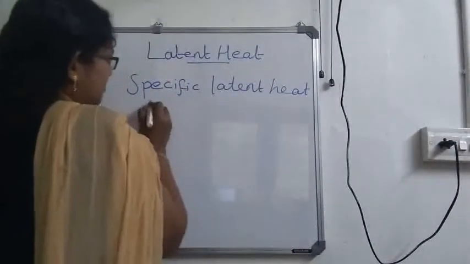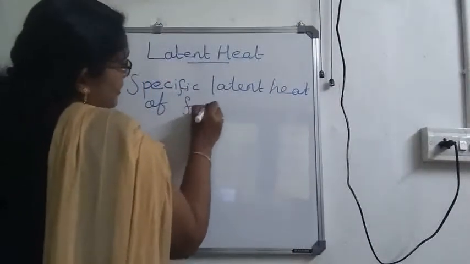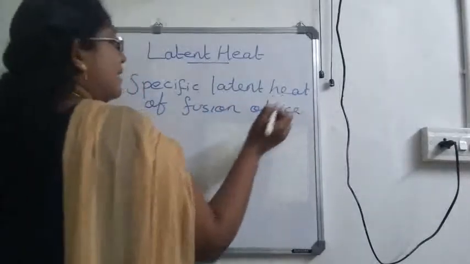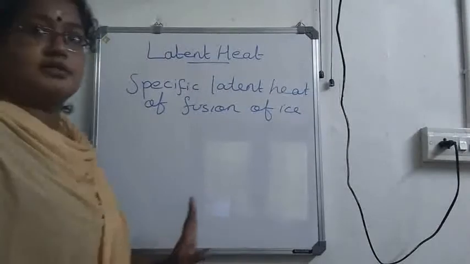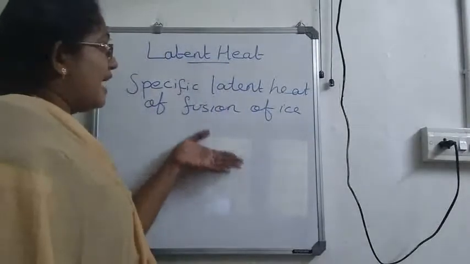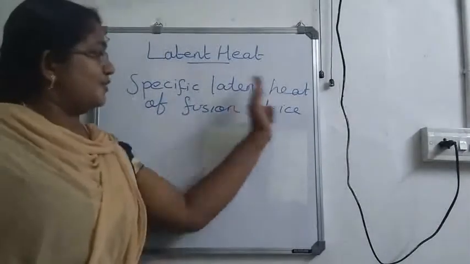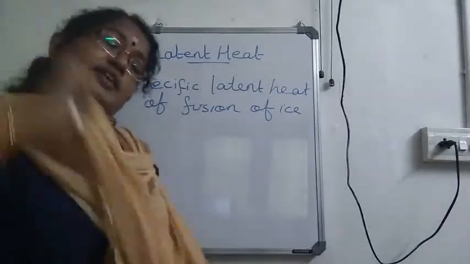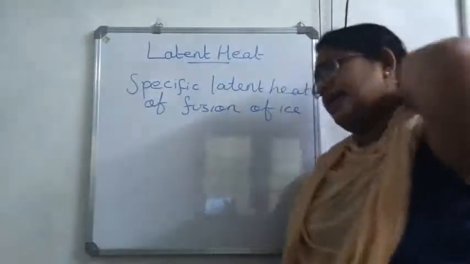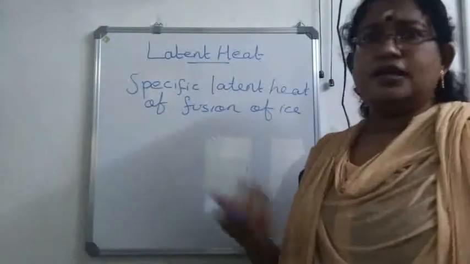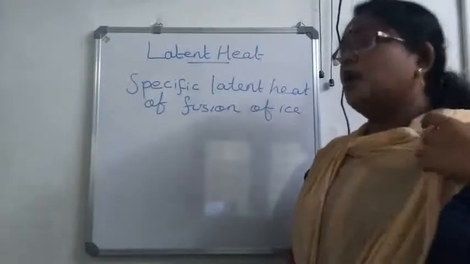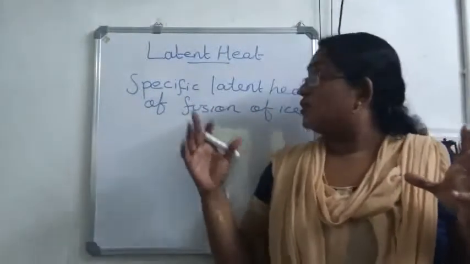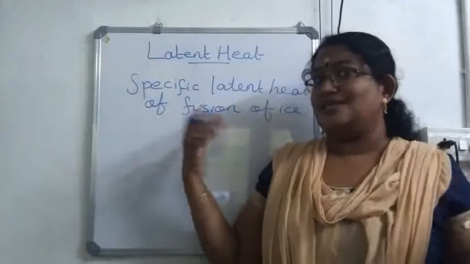Now we have to study about specific latent heat of fusion of ice. Vaporization is there, but it is not there in our syllabus. We have to consider only specific latent heat of fusion of ice. So how can we define this? The fusion or freezing, isn't it? The amount of heat energy, fusion or melting. Freezing is just the opposite.